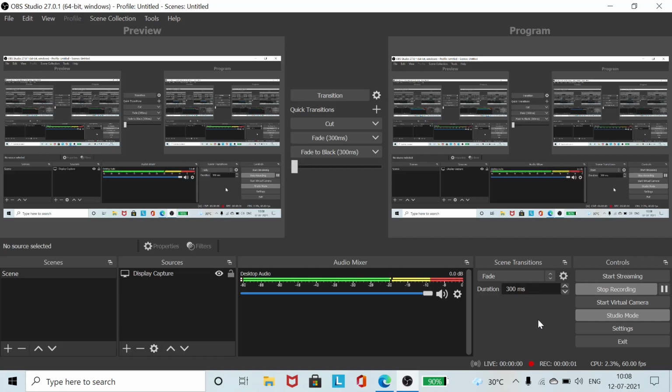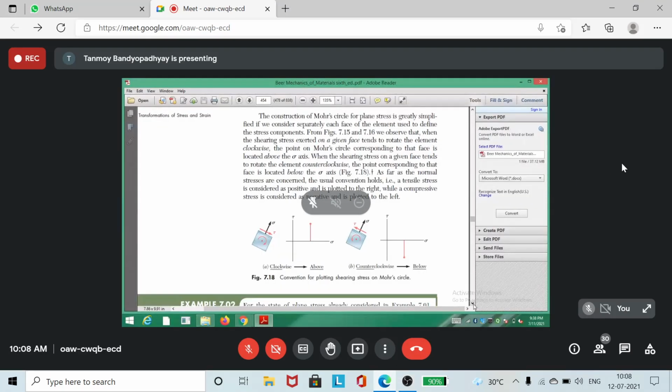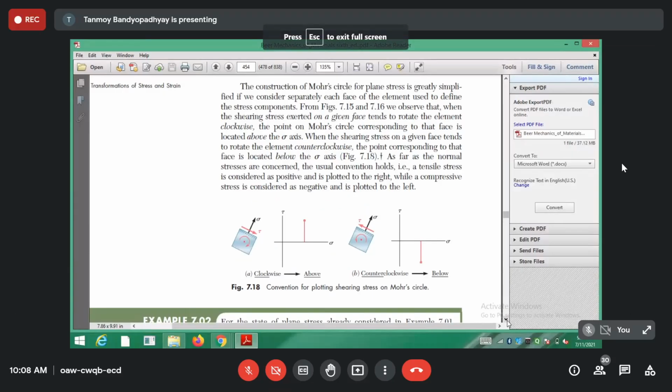Different books have different conventions. The general convention we have followed, we will be following this one. So someone was asking something earlier. Please go ahead, I think someone was asking something.